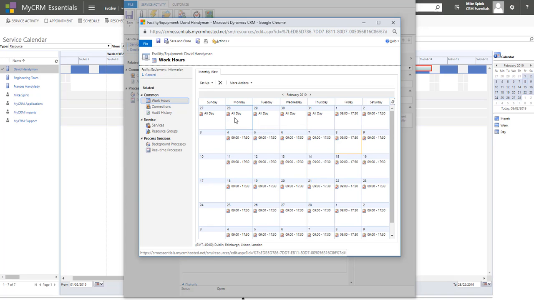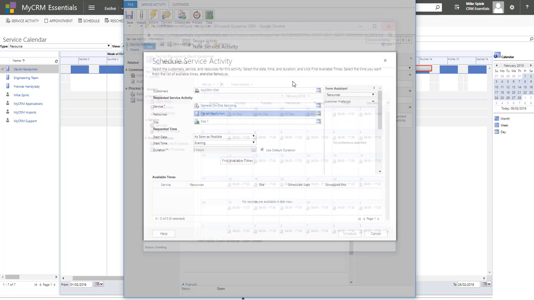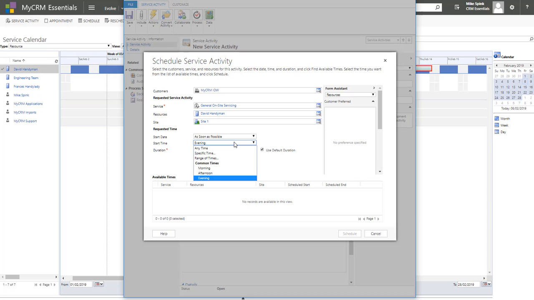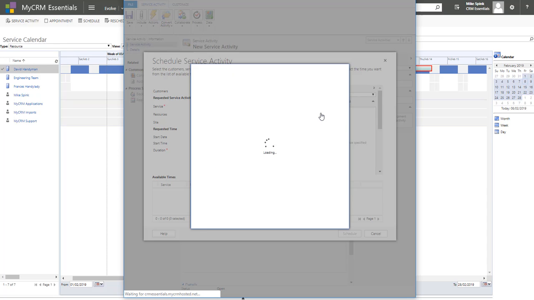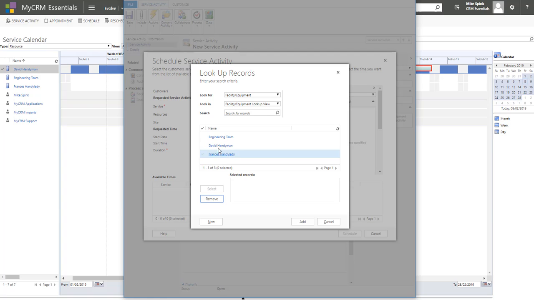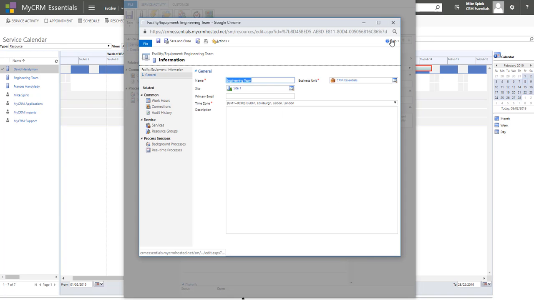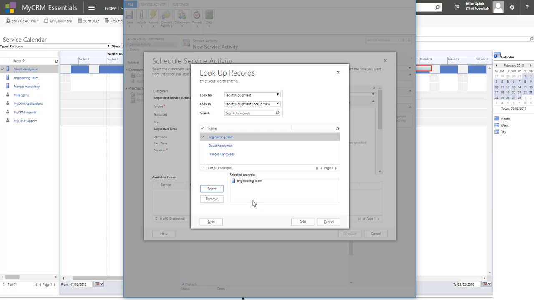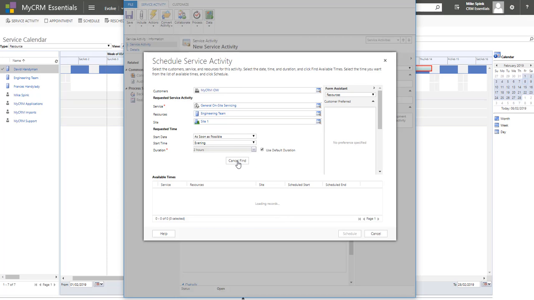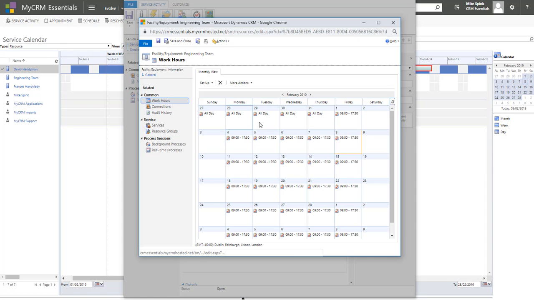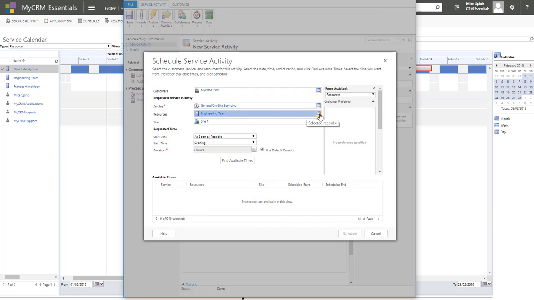Now we could go and change those work times, or we could override it, but typically we would be unable to deliver that service using him as a resource based on his hours. We could of course look for somebody else to do the work, so if we went to the engineering team and selected them, we could also see whether anybody was available. But again, the entire engineering team has work hours that have been specified as 9 to 5:30. So again, in this instance, we couldn't actually deliver the service based on the customer request.